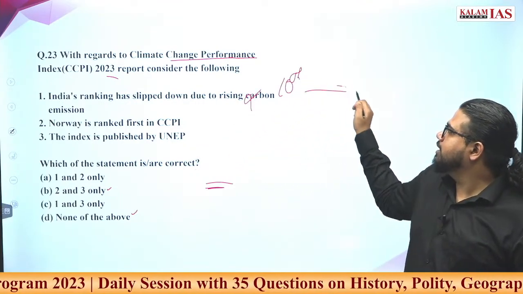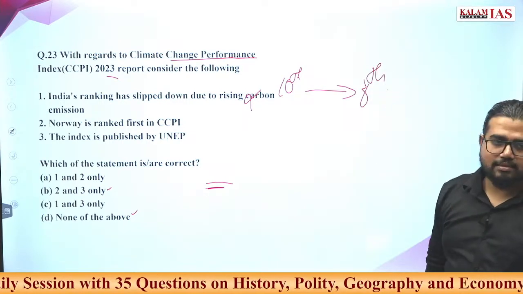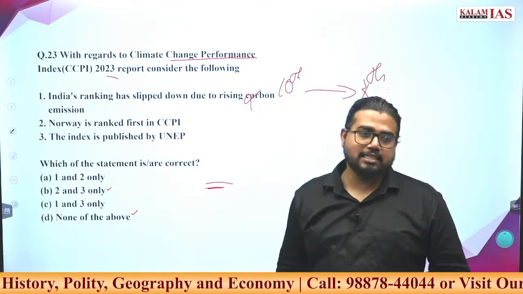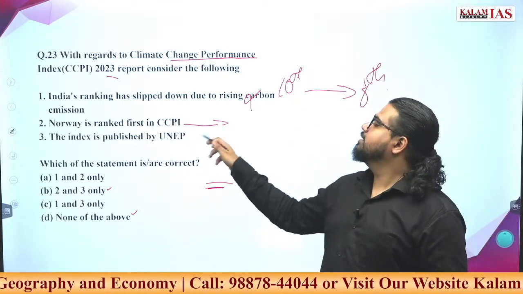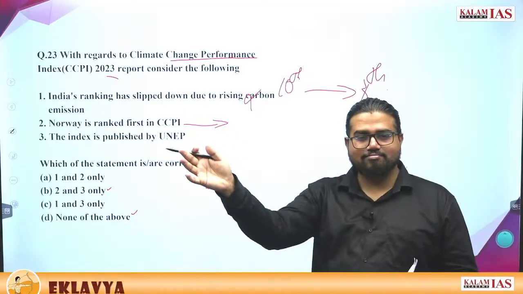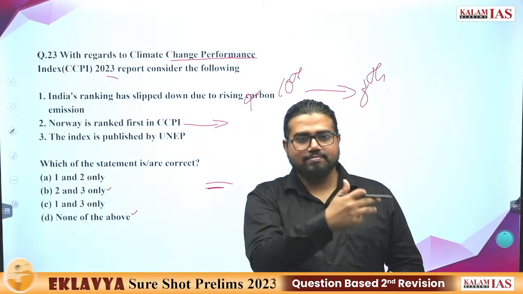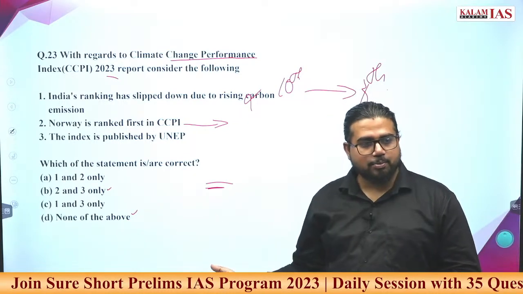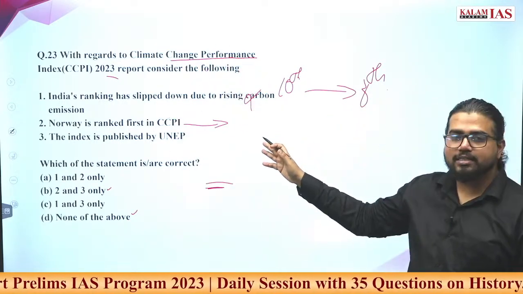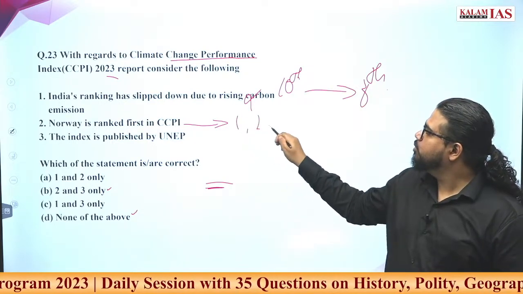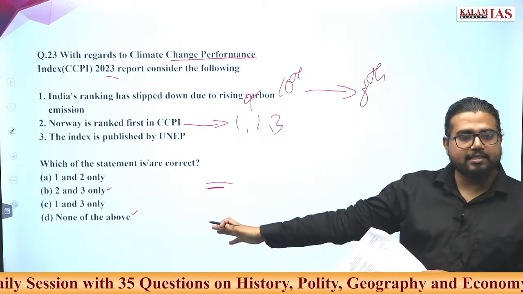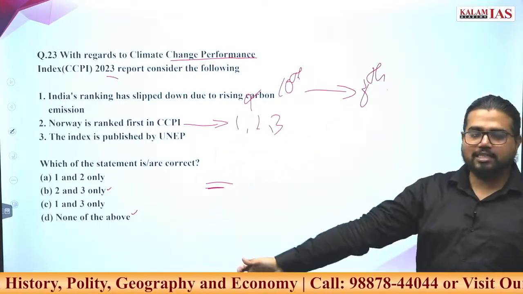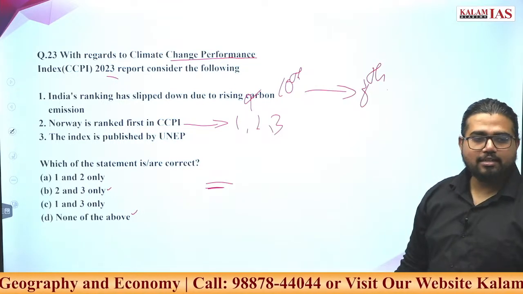Before, India's rank was 10, now it has become 8th in the 2023 report. Norway is ranked first in this index. A very interesting fact is Norway, Denmark, all these Scandinavian countries mostly rank first in many of these reports. But the very interesting fact about this report is that ranks 1, 2, 3 are not allotted to any country. They are kept vacant because nobody is performing that well. So the first 3 ranks will not be allotted to any country.